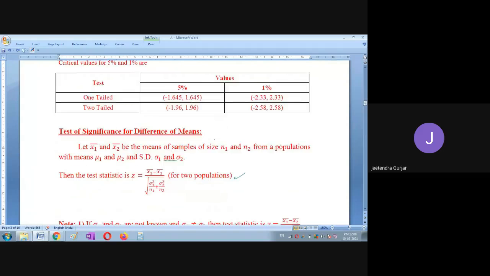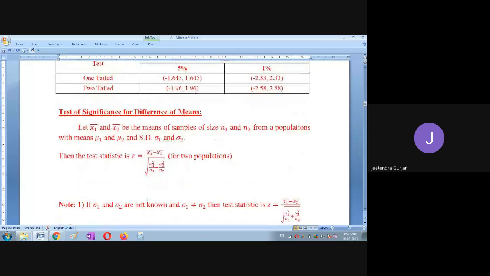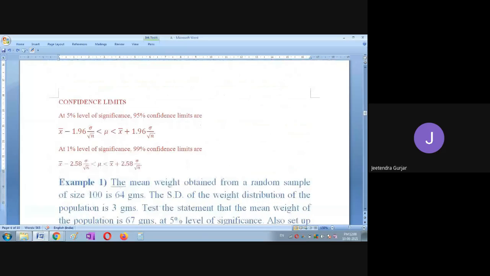Okay, so after writing and remembering all these formulas, then there is also what is known as confidence limits. Yes, students, this is also a very important part of the discussion. They may also ask you to find the confidence limit. So if you want 5% level of significance, then for this significance the confidence limit is 95%. I have already told you.